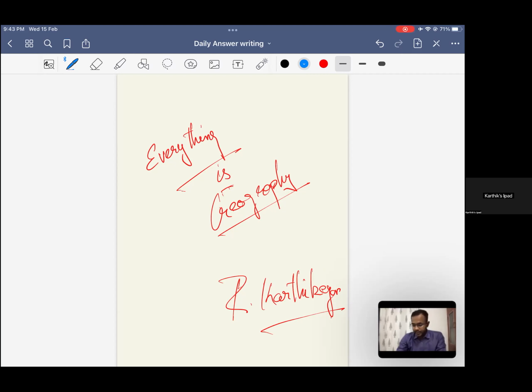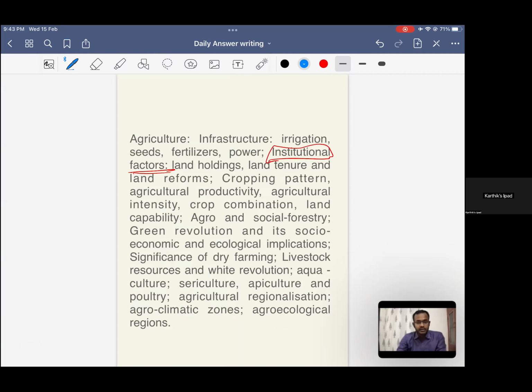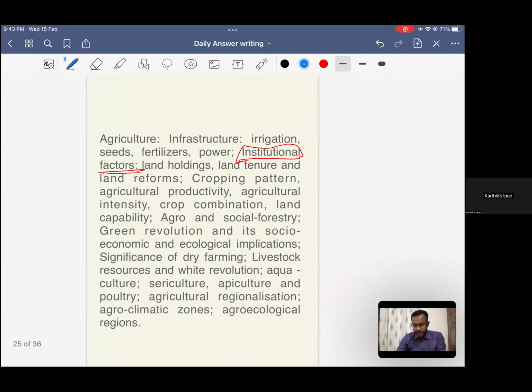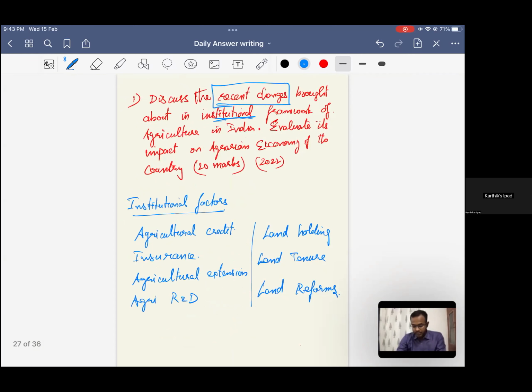Good evening. Let's move on to the discussion for yesterday's questions. And the syllabus for today's discussion is institutional factors. And two questions we have seen for today's discussion. Question number one, discuss the recent changes brought about in the institutional framework of agriculture in India.